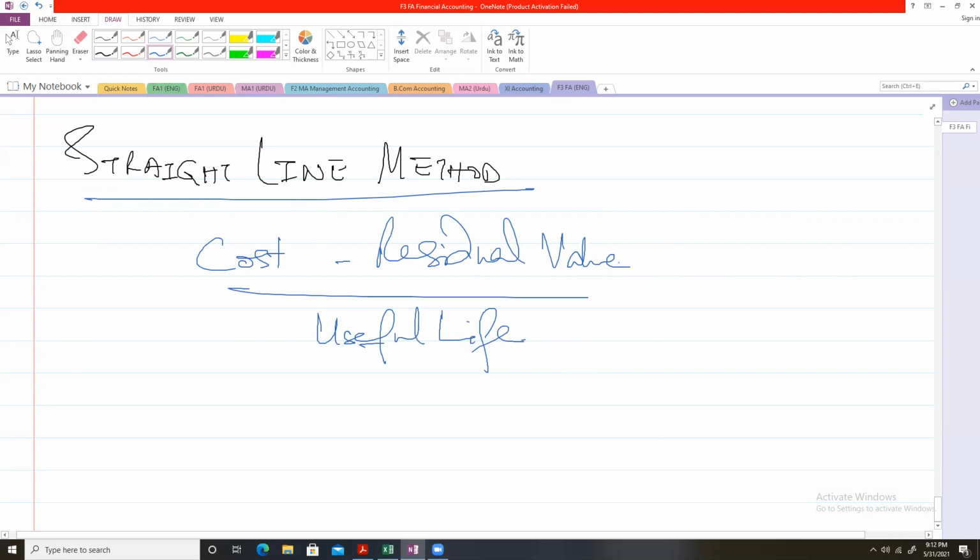Now, this residual value is sometimes also referred to as salvage value or scrap value. Residual value you can say is the value that the asset will be carried at by the end of its useful life. So, this is the formula for calculating depreciation under a straight line method. Now, for example,